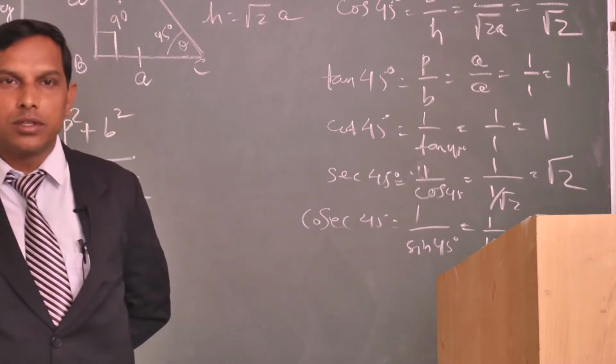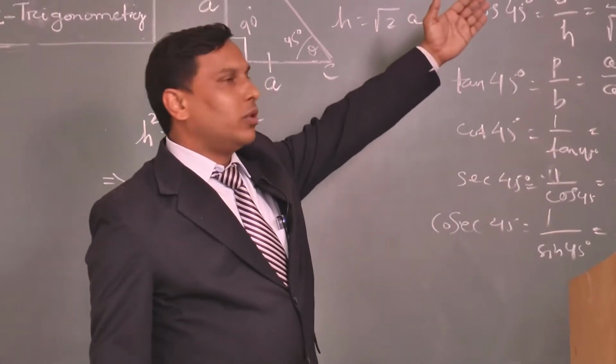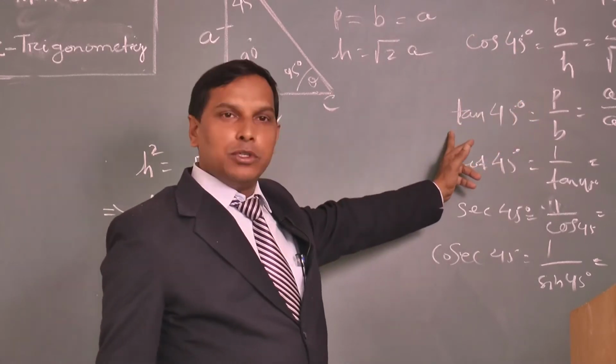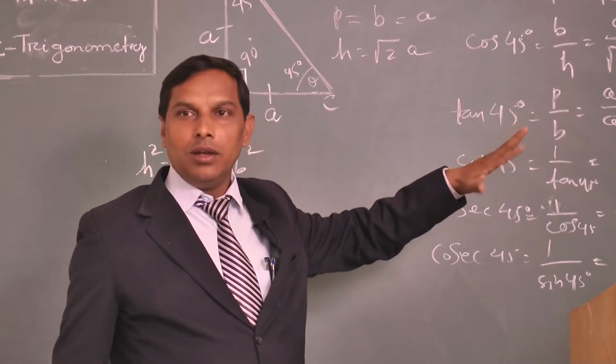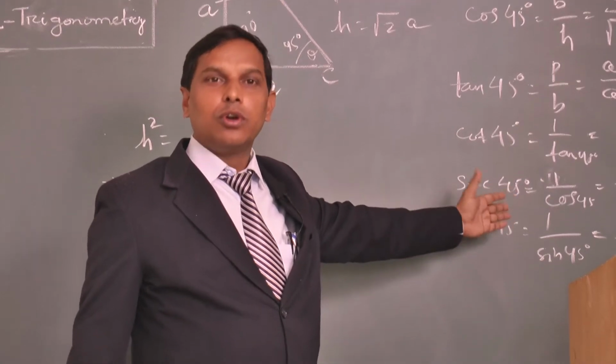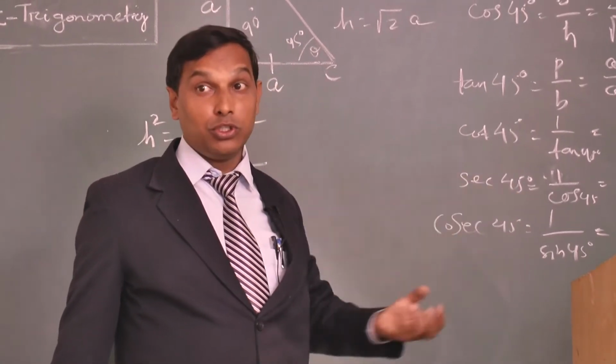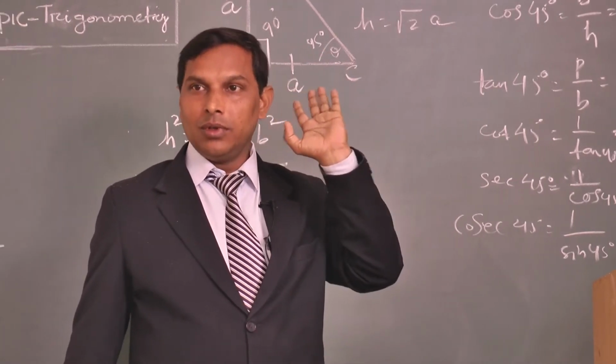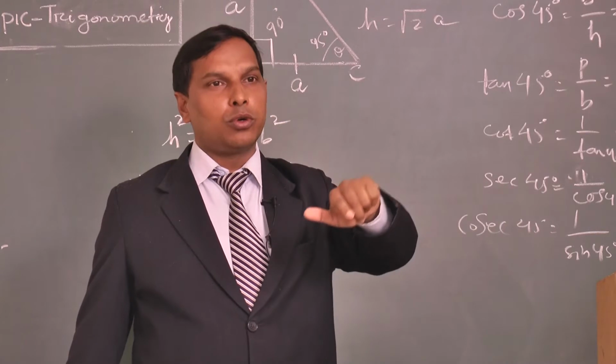Now it is very much clear. Sin 45 is equal to 1 by root 2, cos 45 is equal to 1 by root 2, tan 45 is equal to 1, cot 45 is equal to 1, sec 45 root 2, cosec 45 root 2. It is very much easier to learn. Sin cos same value 1 by root 2. Sec cosec same value root 2.